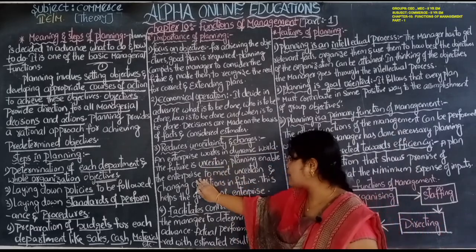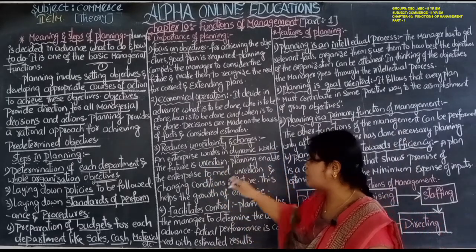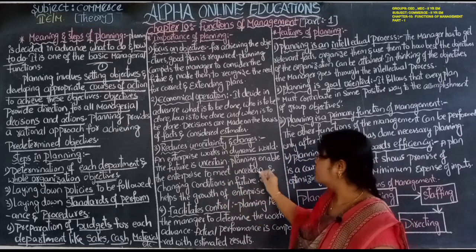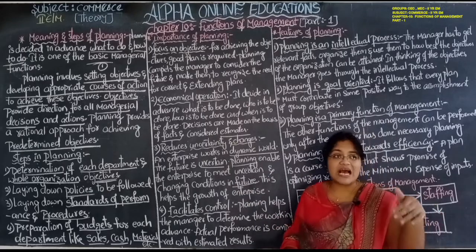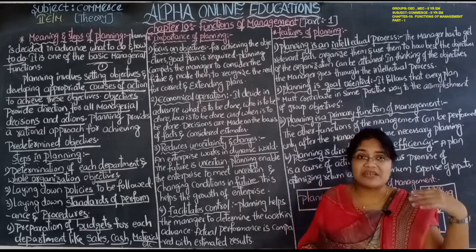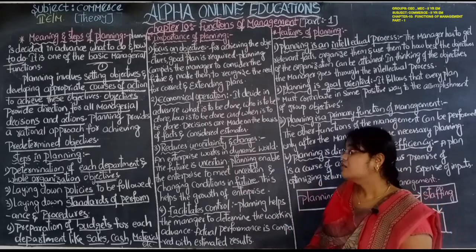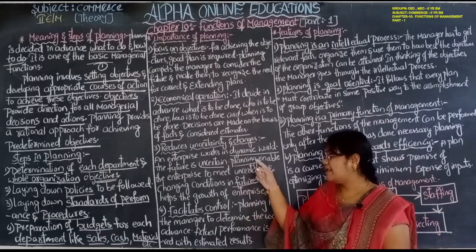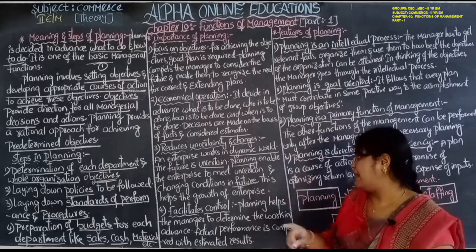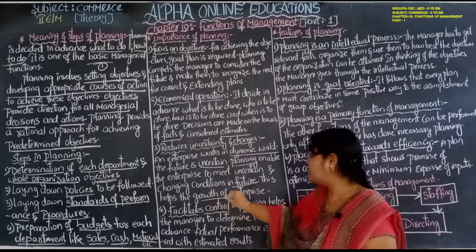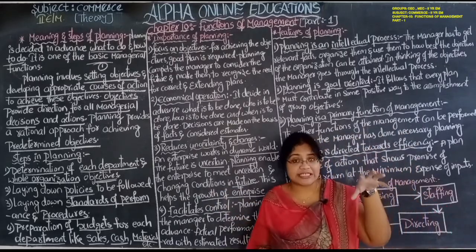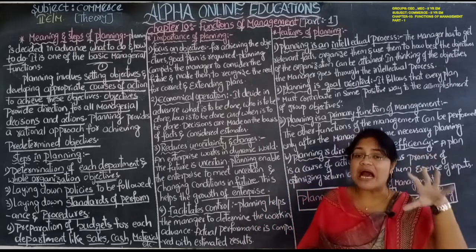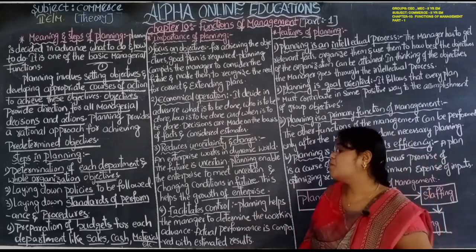Planning enables the enterprise to meet the uncertain and changing conditions in the future. With planning, they can attend to whatever uncertainties and changes arise by making an appropriate, correct plan. This helps the growth of the enterprise. It will help for the growth and for the survival of the enterprise. Without planning, nothing is possible.